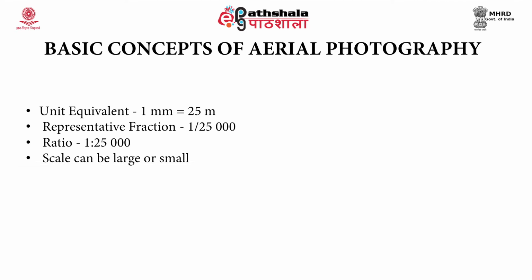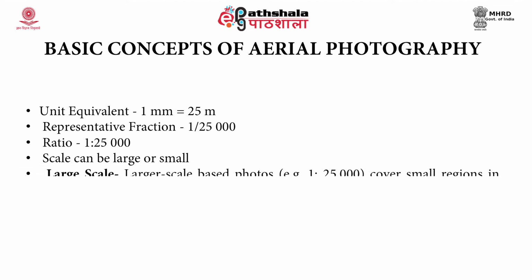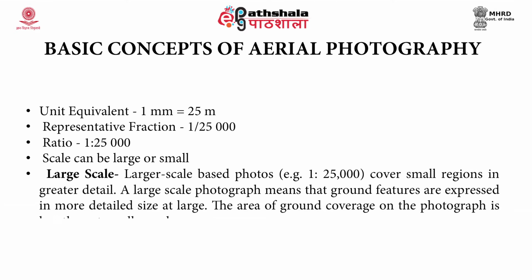So accordingly, this scale can be large or small. Large scale photos cover small regions in greater detail, for example, the ratio of 1 is to 25,000. A large scale photograph means that the ground features are expressed in more detailed size at large. The area of ground coverage on the photograph is less than at smaller scales.